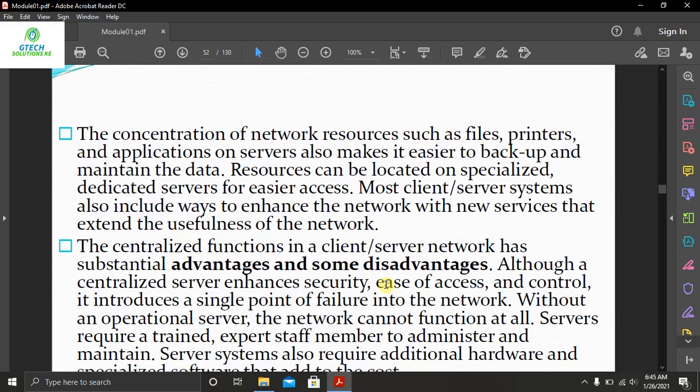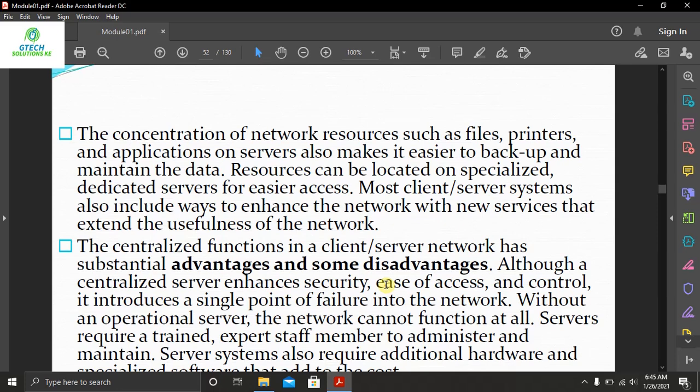Most client server systems also include ways to enhance the network with new services that extend the usefulness of the network. The centralized function in a client server network has substantial advantages and some disadvantages.